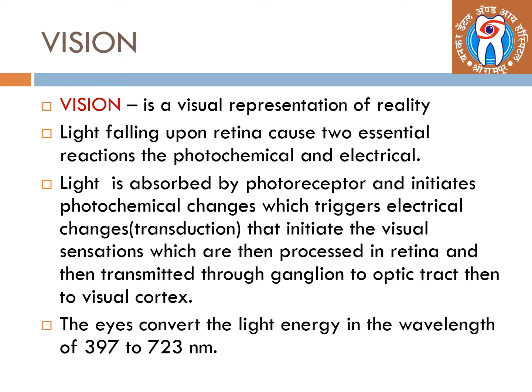So vision is a visual representation of reality. The light falling upon the retina causes two essential reactions, the photochemical and electrical. Light is absorbed by photoreceptors and initiates photochemical changes which trigger electrical changes that initiate the visual sensation, which are then processed in the retina and then transmitted through ganglion cells to the optic tract, then to the visual cortex. The eyes convert light energy in the wavelength of 397 to 723 nanometers.